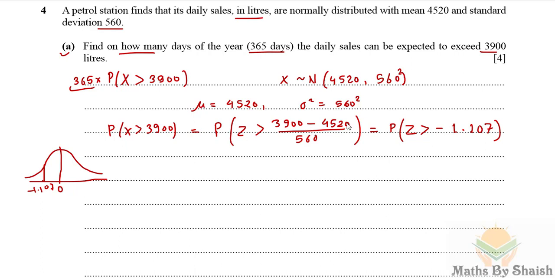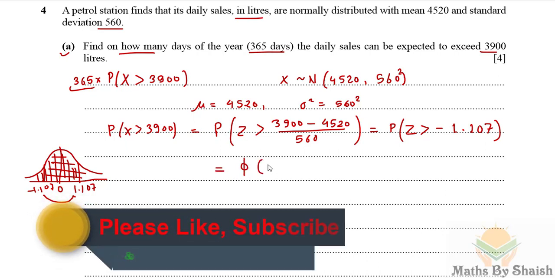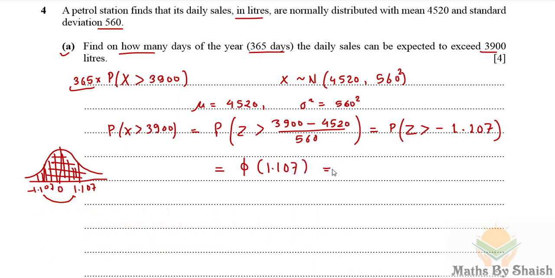Since we require the probability greater than, we require this area. In these cases we find the corresponding positive value, 1.107, and the corresponding area is the same as phi of 1.107, and we get this value from the distribution table.